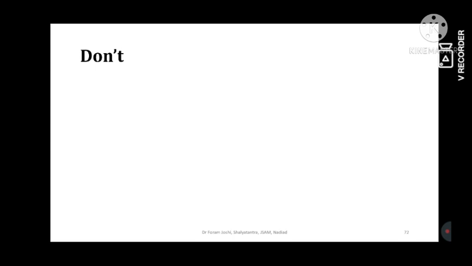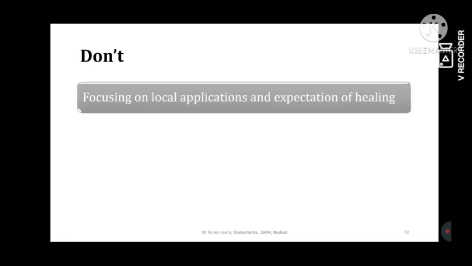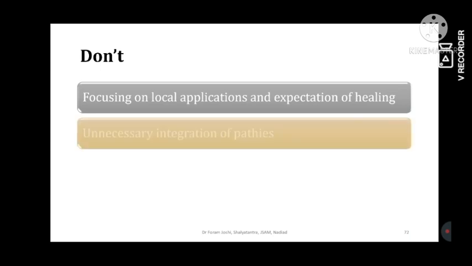Then what should you not do while practicing with the wound? Focusing on the local applications only and expecting healing. That is the worst thing that one can do. If they are not treating the Koshta and Shakha, don't expect any kind of healing, because with that local application you will receive the tissue closure, you will receive the wound contraction, but you will not receive the signs of Ashunam and Arujam. If Ashunam and Arujam is not established, Samyak Vrana Lakshan cannot be received. So always focus on that and not only on local applications.